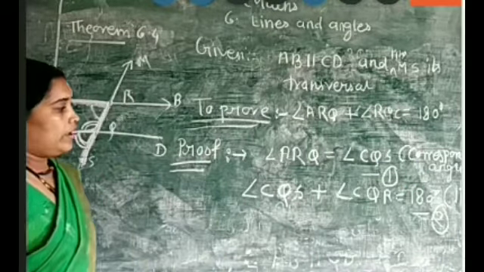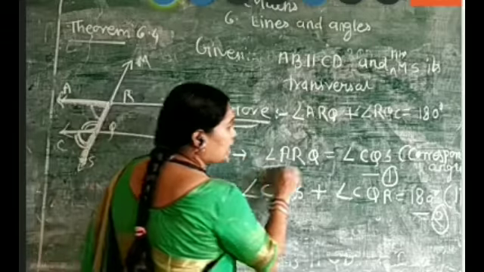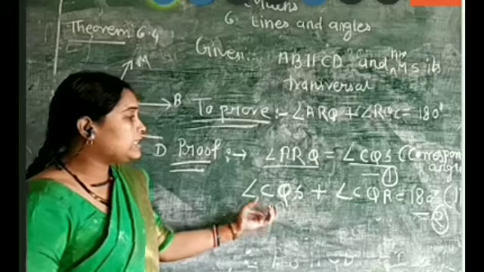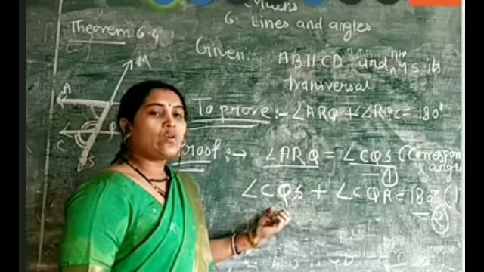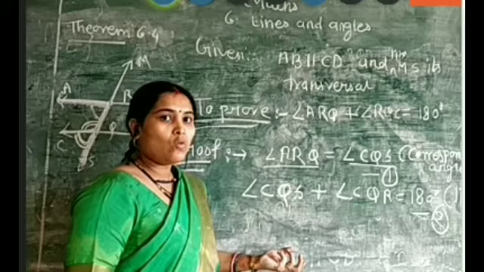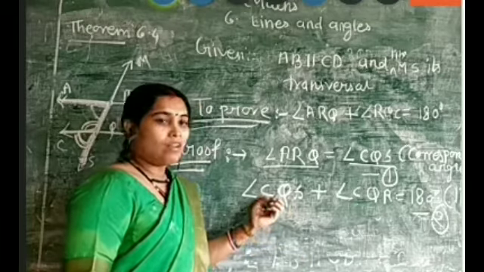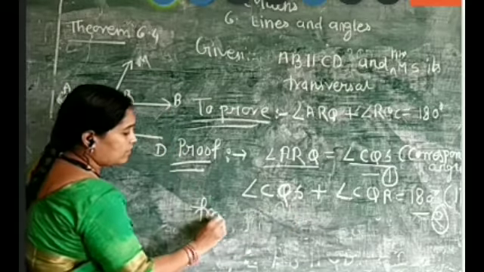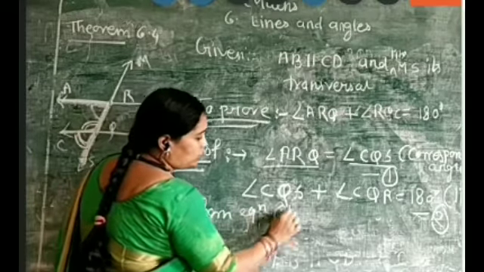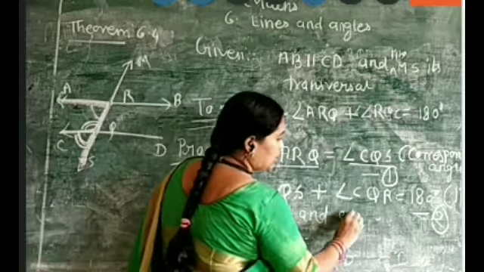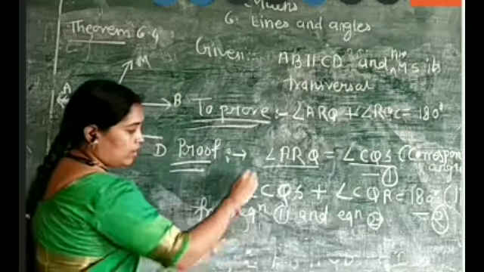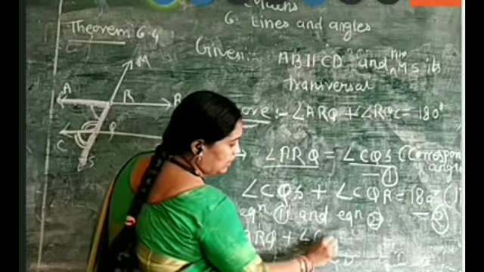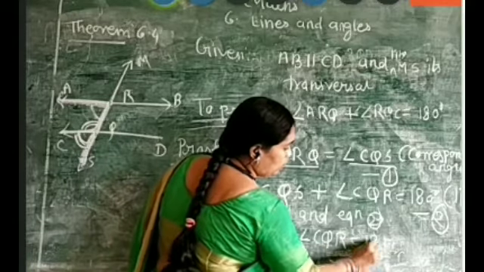Understood? Now here you can see that ARQ is equal to CQS, and here you are again getting CQS. So in place of this CQS, can we write ARQ? They are equal, so yes, we can write. So right here, from equation 1 and equation 2, angle ARQ plus angle CQR is equal to 180 degrees.